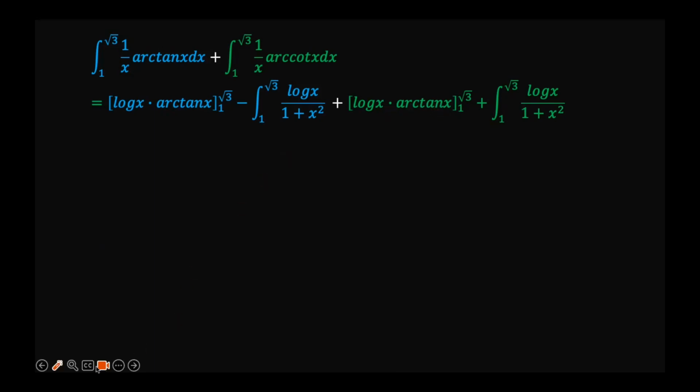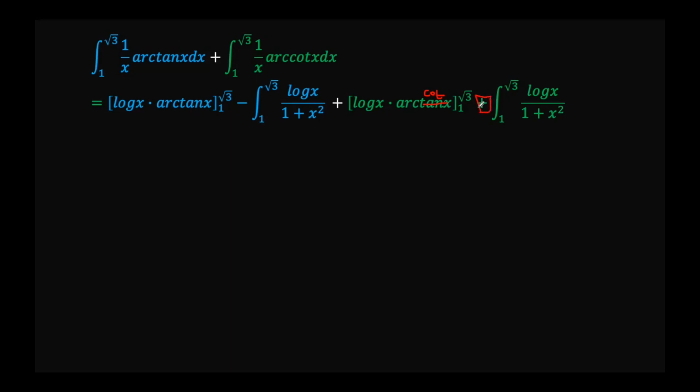Sorry, we made a mistake here, so we just have to replace this with arctangent and not tangent. And then as you can see, instead of minus here, because we have a negative sign on our du2, this becomes positive.